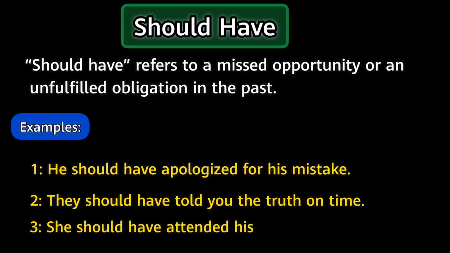She should have attended his class. Look at this last example. The phrase should have is used again to talk about a missed activity. Simply, it also means that it was necessary for her to attend his class, but she did not take his class. So, you can see this is the difference between these two terms.